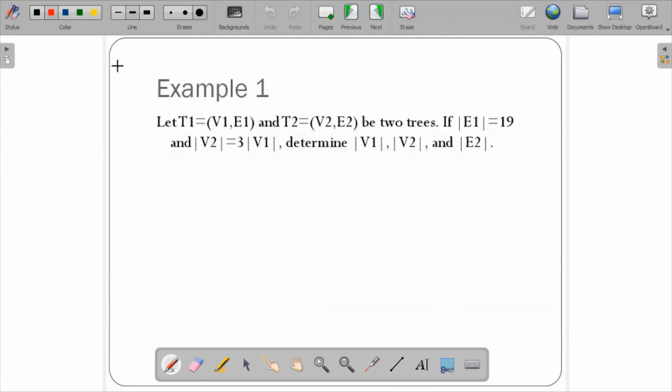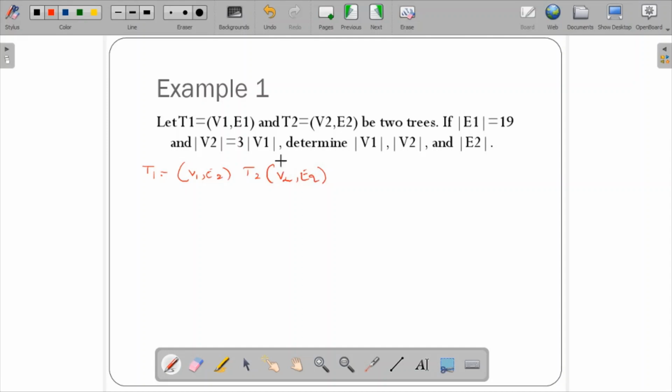Now let us go to the example problem. In the first example, let T1 = (V1, E1) and T2 = (V2, E2) be 2 trees.